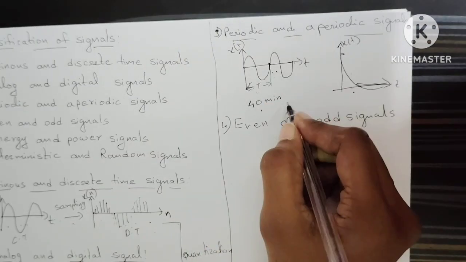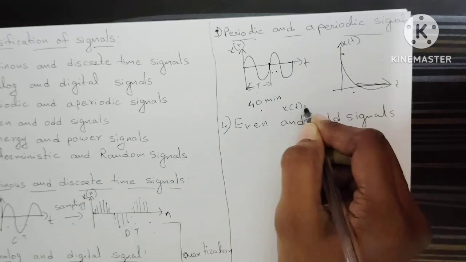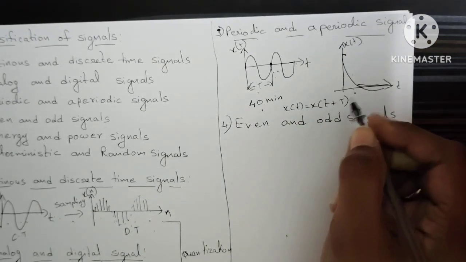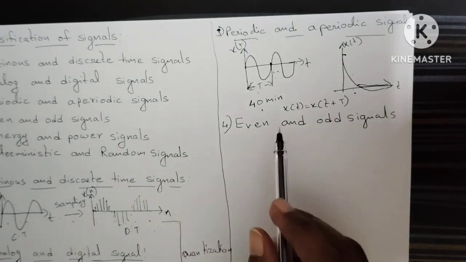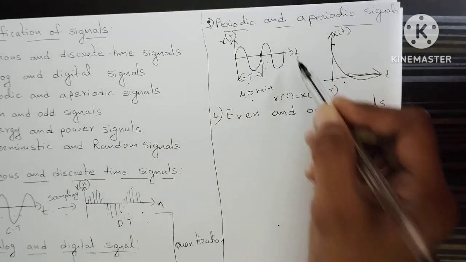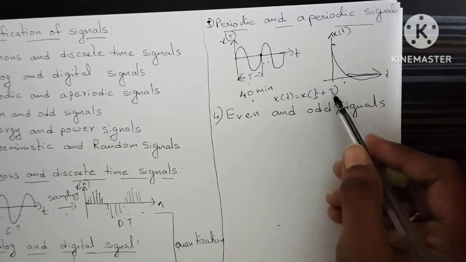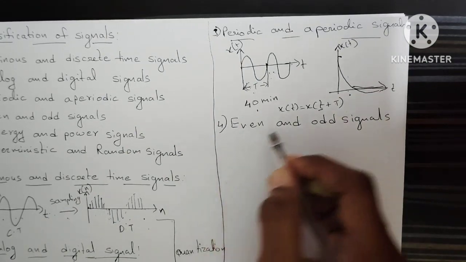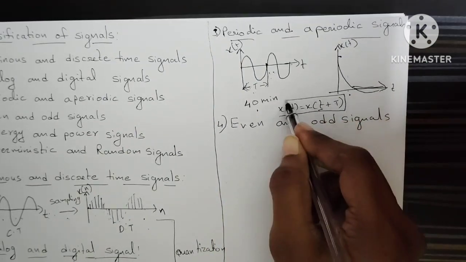The condition of periodicity is x of t is equal to x of t plus capital T. This is the condition for periodicity. Here, capital T is the time period, that is, one cycle. So this is the condition for a periodic signal. This is very, very important.